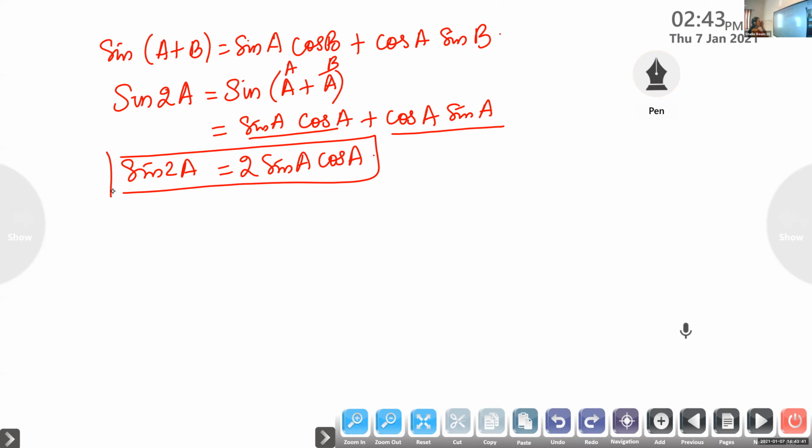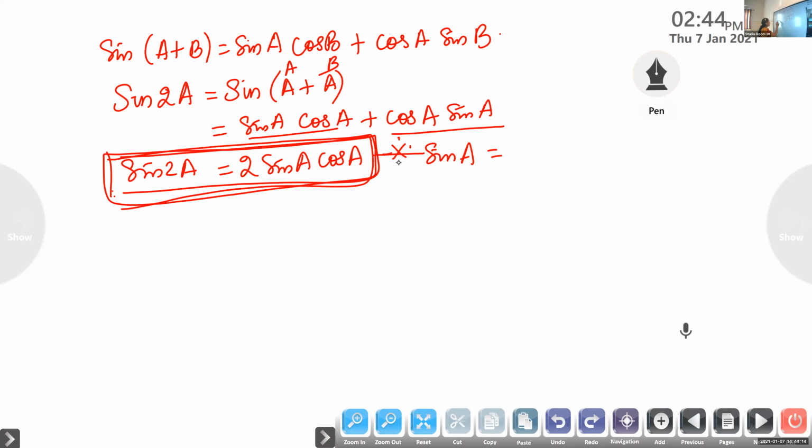Okay, so with this, the formula is not over. Listen, children, this is the first formula we are learning for sine. What is sine 2a? This is 2 sin a cos a. Don't write, for the time being you listen to me. You can write it afterwards because you have to understand. This is the basic formula. Sine 2a, multiple angle. Sine 2a is 2 sin a cos a. So what will be sine a? Listen, children, very important. What will be sine a?